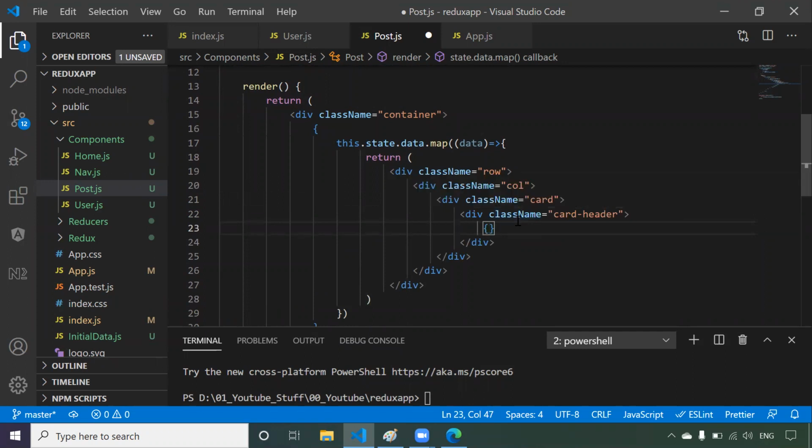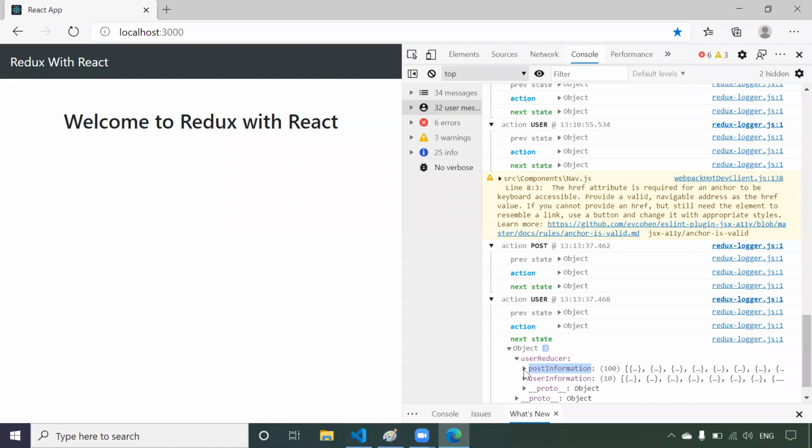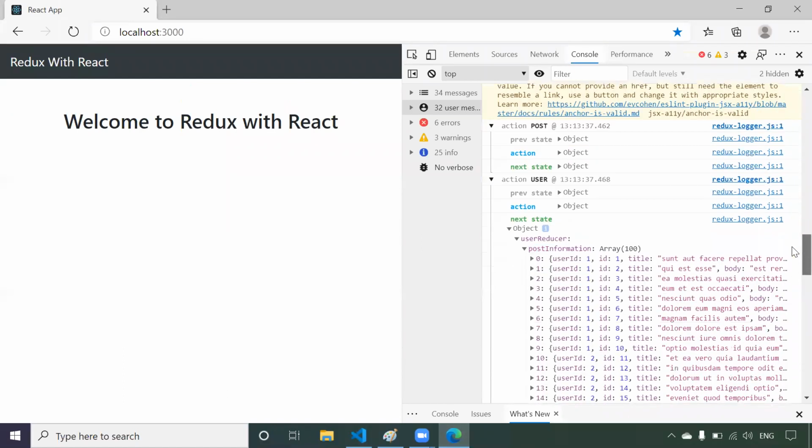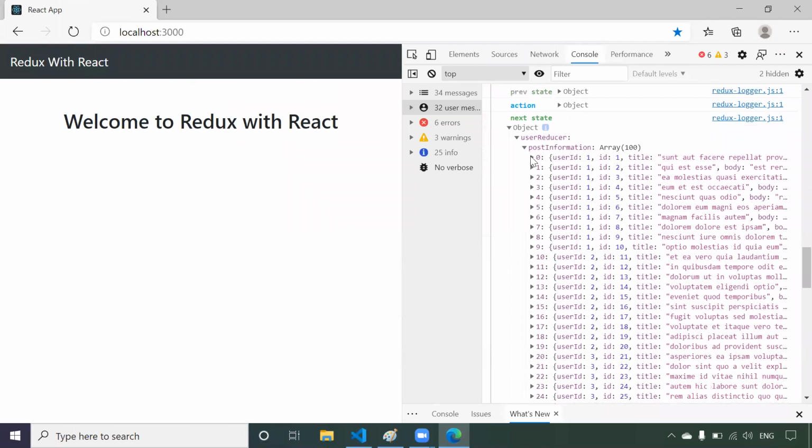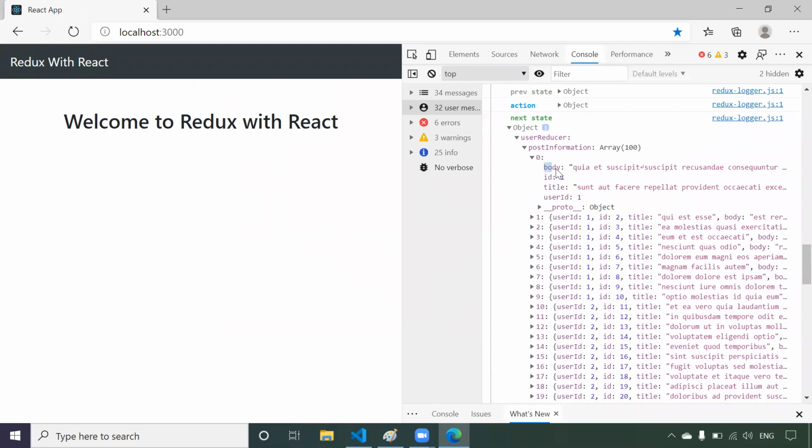So what data do you want to display? Now post information contains two properties. One is called title, one is called body. Now if you come to your output and click on this post, you have a total of 100 objects. If you see the first object, you have something like body and something like title. You have ID as well. So I want to display only body and title. Title will be displayed in the header, body will be displayed in the body part of the card.